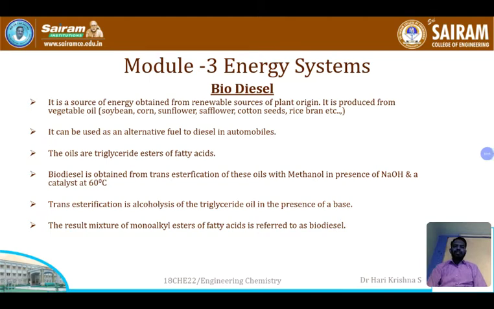In our previous discussion, we have discussed fuels, usually fossil fuels. How to determine the calorific value of fossil fuels, the knocking tendency of fossil fuels, and also how to prevent the knocking of fossil fuels, isn't it? And how to enhance the octane rating of fossil fuels, and alternative sources for fossil fuels. In order to increase the efficiency of the fossil fuels, you have come across power alcohol.